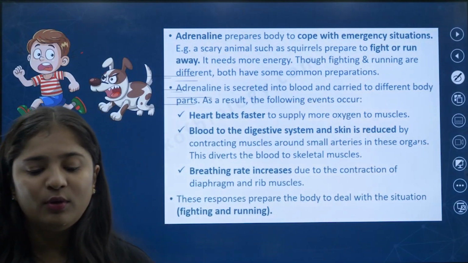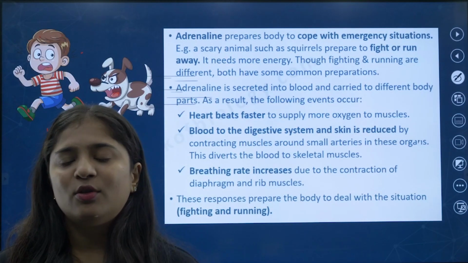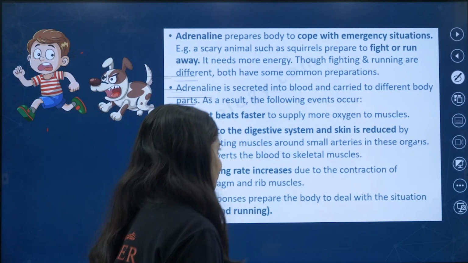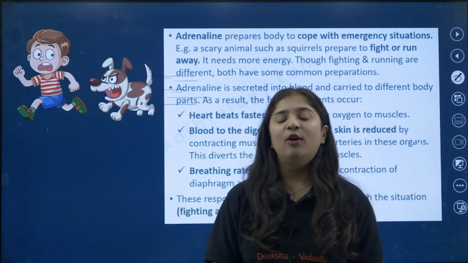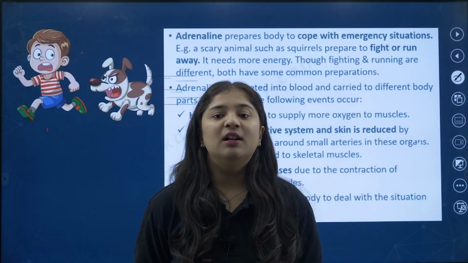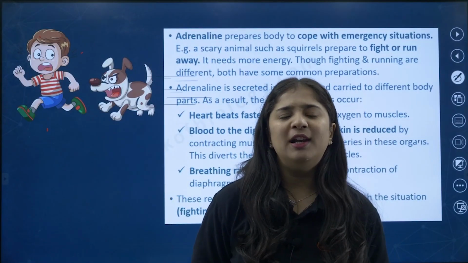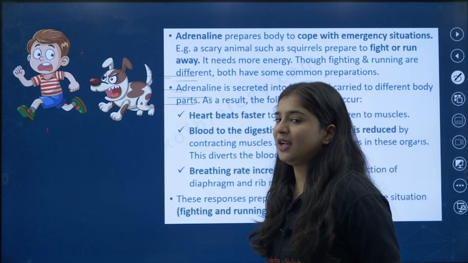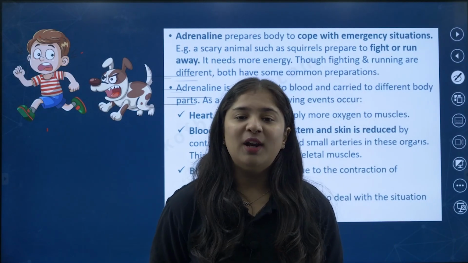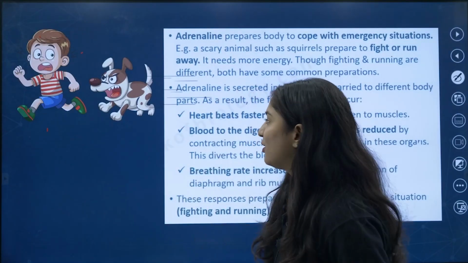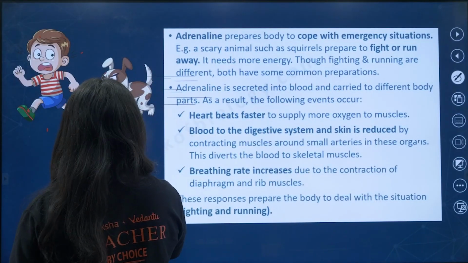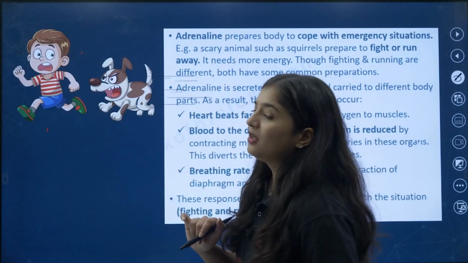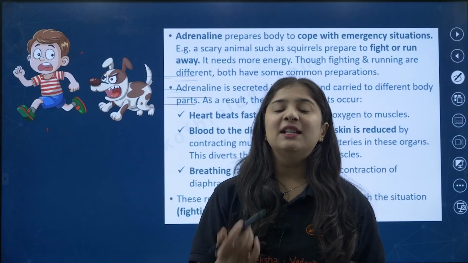I know that you kids like samosas, right? So just like a samosa, the adrenal glands sit here on top of the kidney. And this gland releases adrenaline.